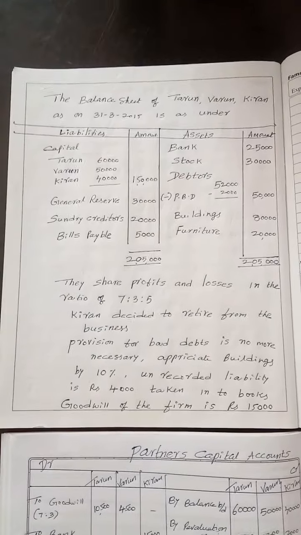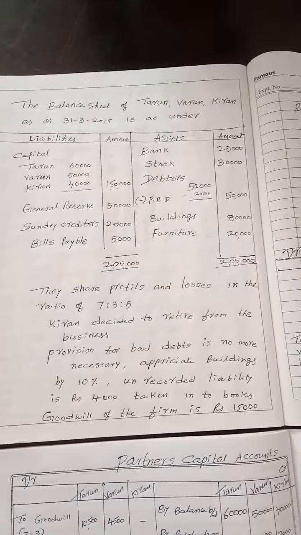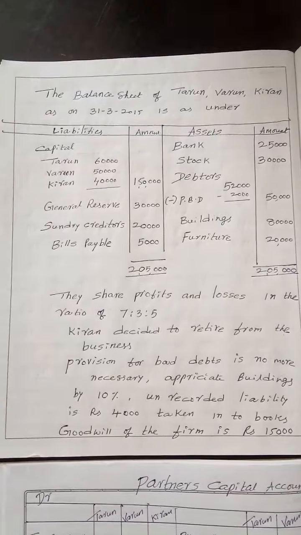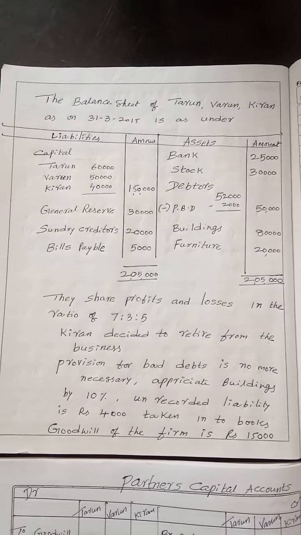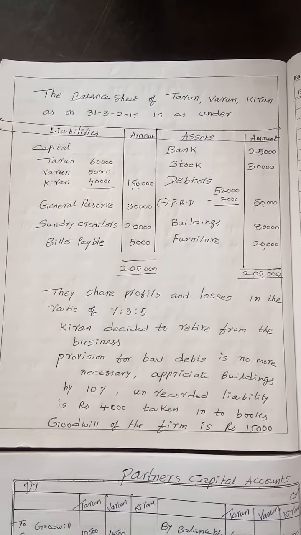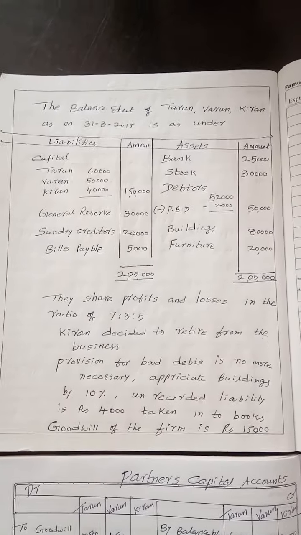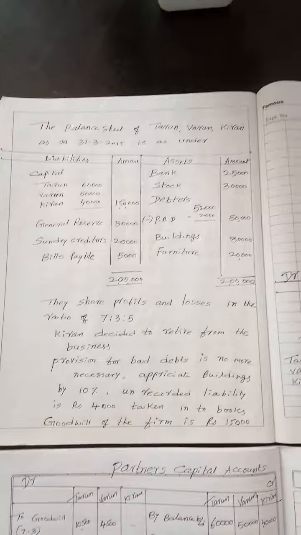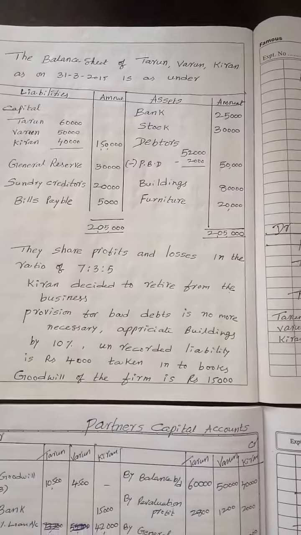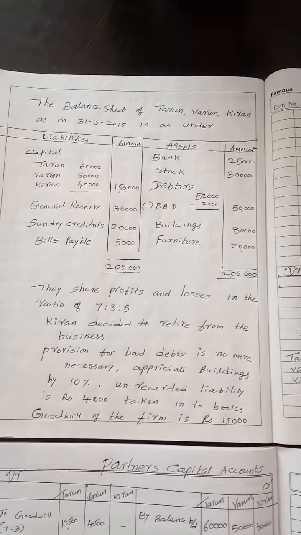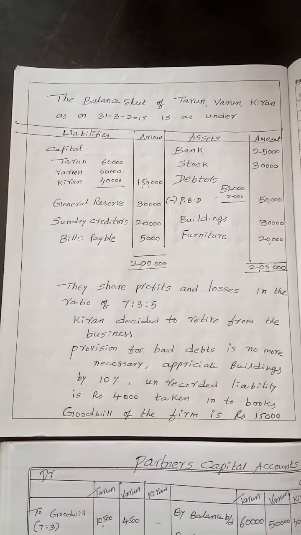My dear students, today let us see one problem in retirement of partner. Actually, a partner leaving the partnership firm is known as retirement of partner. As you know, at the time of retirement of partner, we have to prepare one revaluation account, partners' capital accounts, and we have to prepare a balance sheet with the remaining partners.